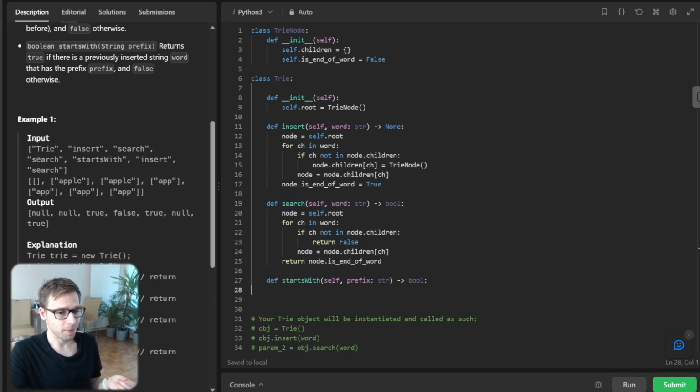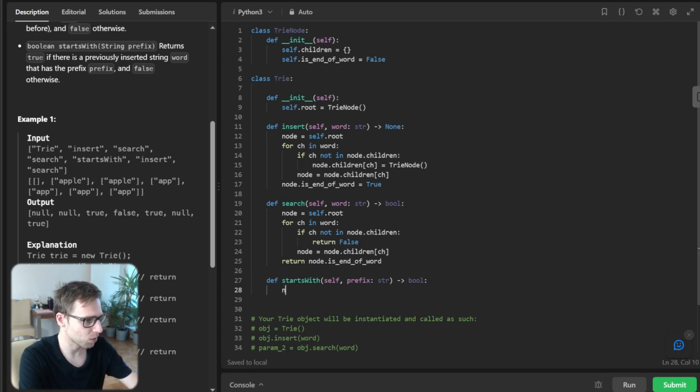So yeah, the last part is to implement the startsWith method. Lastly, this is super useful for features like autocomplete. So let's implement it as well.